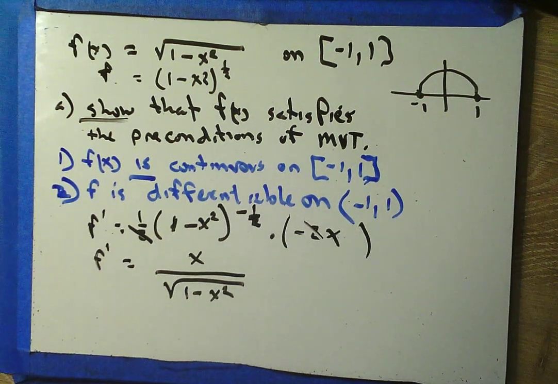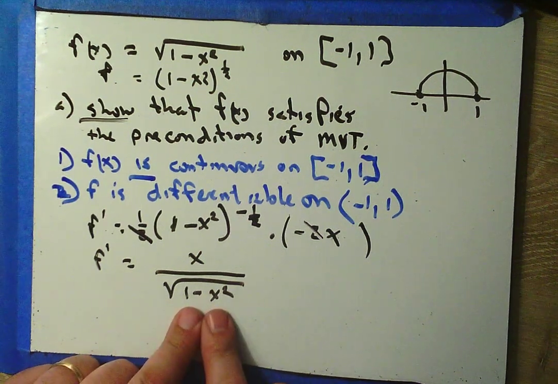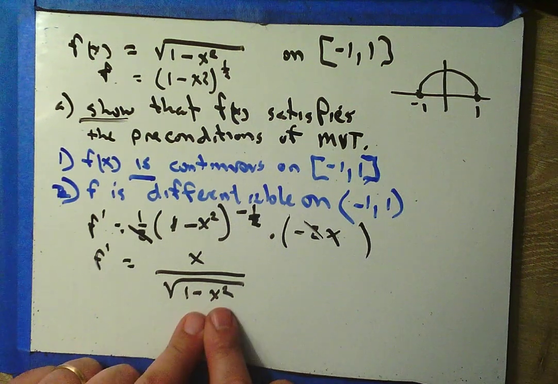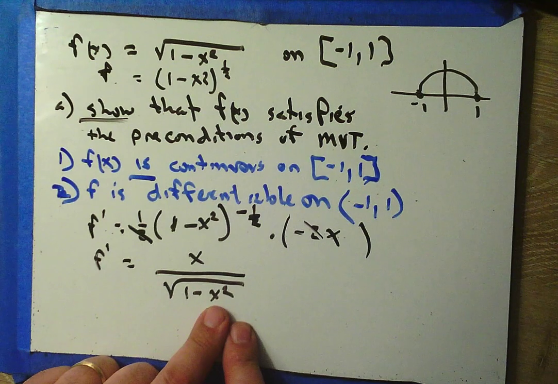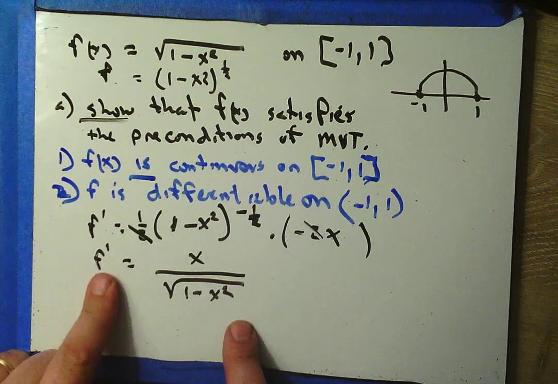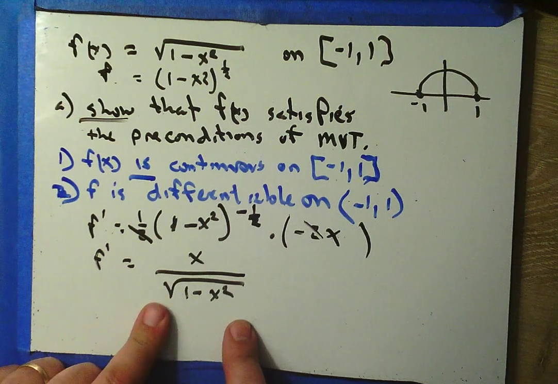So here's our f prime, and now what do we know about f prime? Well, I've got something in a denominator. And we remember learning in pre-cal that I can't have a 0 down here. And when would I have a 0 down here? Well, if x were equal to 1, then 1 minus 1 would be 0. The derivative is undefined at x equals 1 and x equals negative 1.